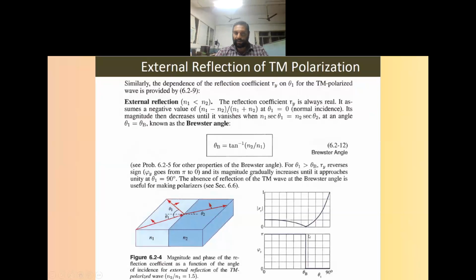At the Brewster's angle, the reflection will be 0. That means the numerator term will be equal to 0. So at that time, the reflection coefficient will be 0. Up to that point, it has a non-zero reflection coefficient, which is real and negative, but it is gradually decreasing and will reach 0. Once it passes the Brewster's angle, the reflection coefficient will again increase, and at 90 degrees, it will become equal to 1. That is how the theta variation happens in the case of TM polarization.